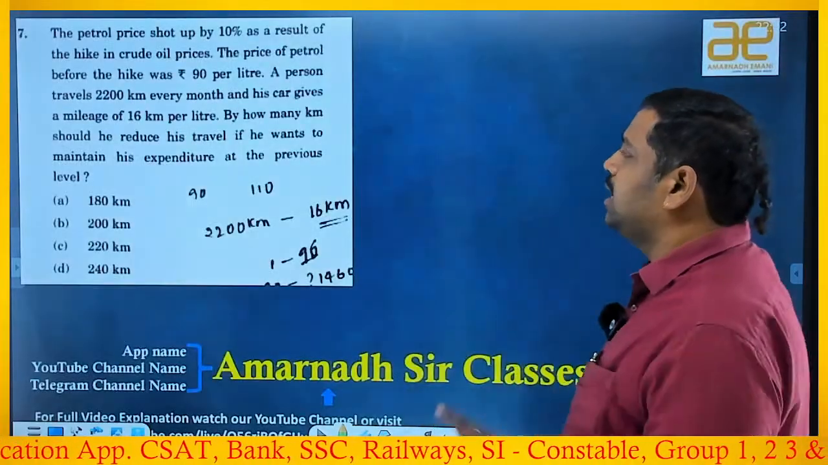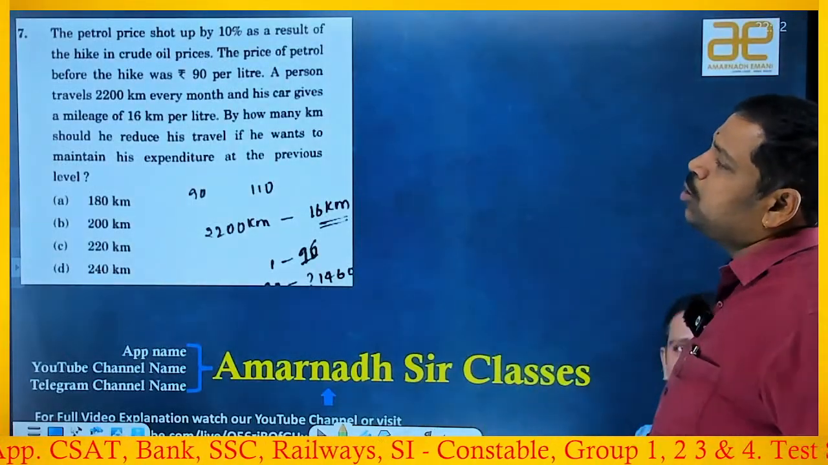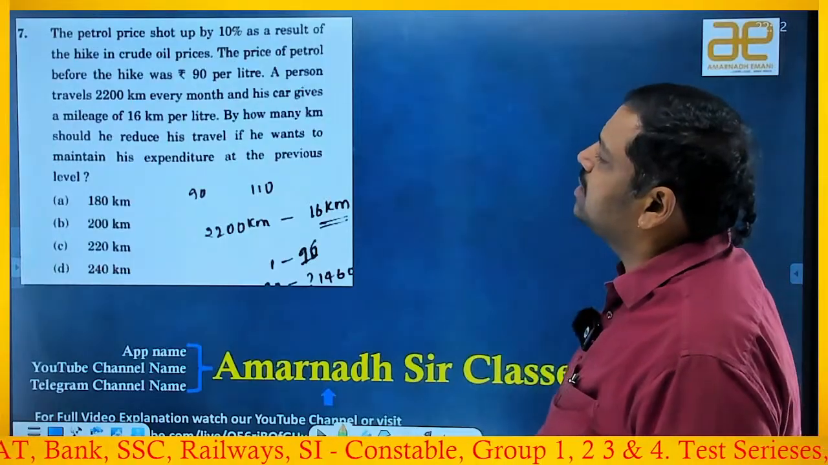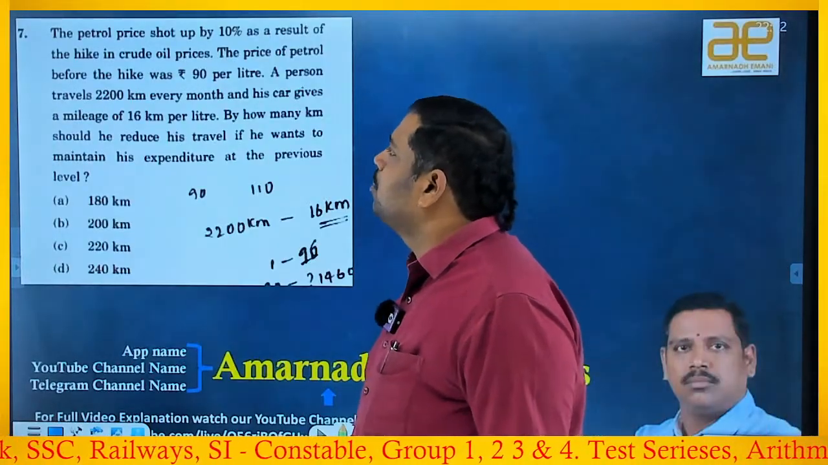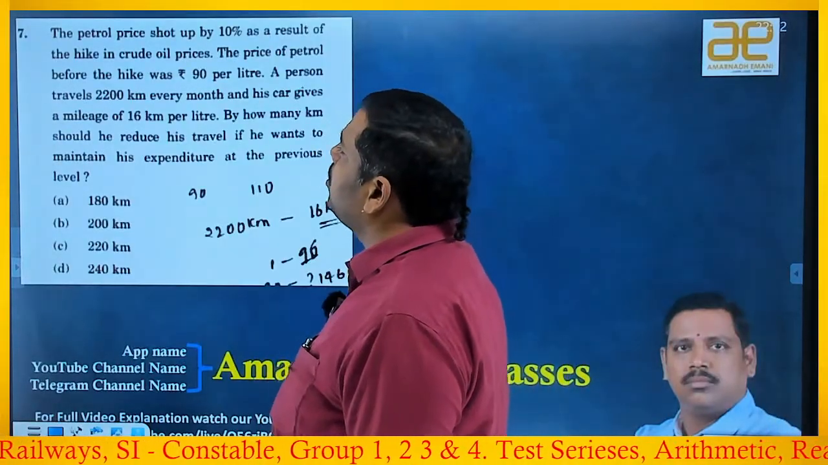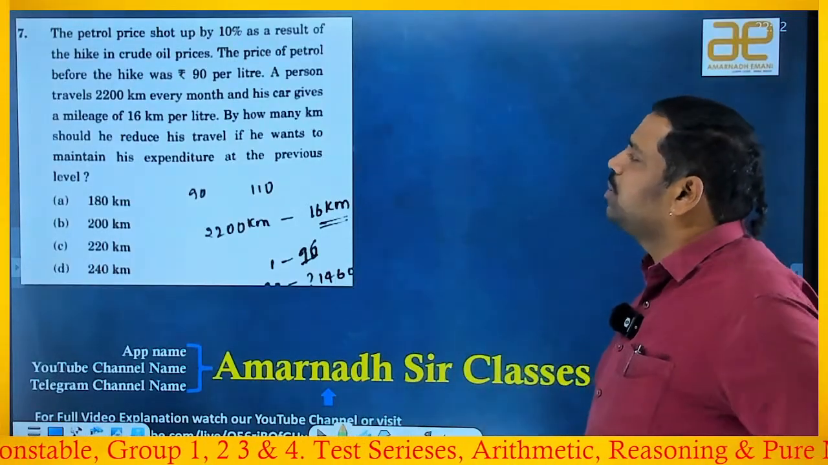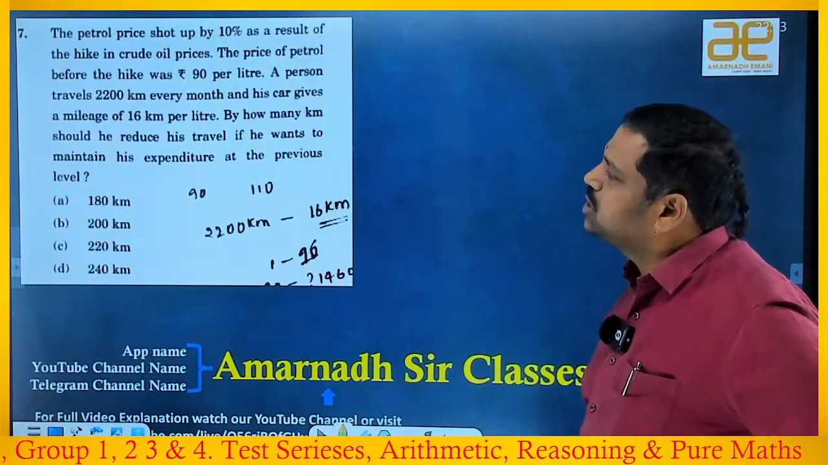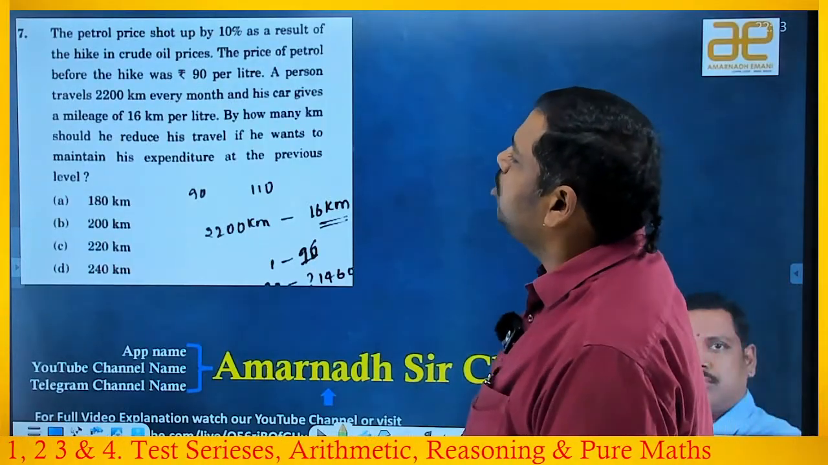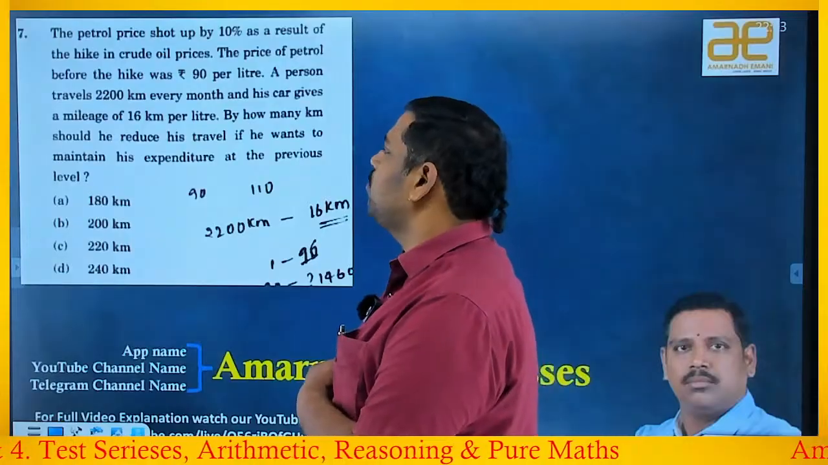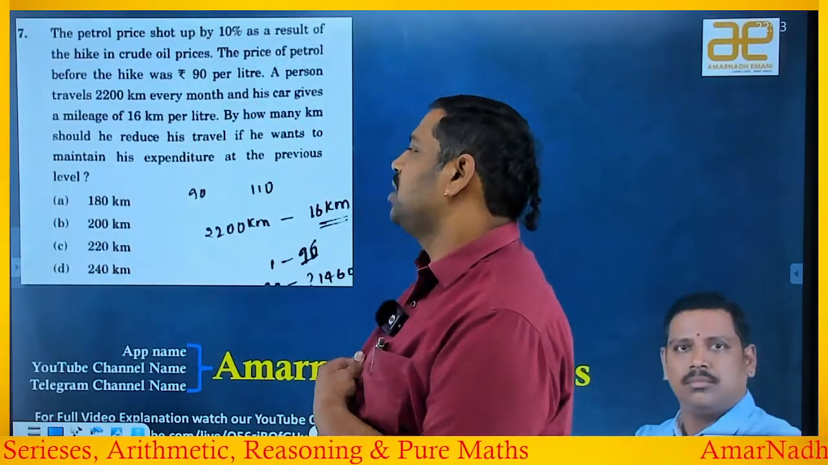Okay, let's see the next one. The petrol price shot up by 10% as a result of the hike in crude oil prices. The price of petrol before the hike was 90 per liter. A person travels 2,200 kilometers every month and his car gives a mileage of 16 kilometers per liter. How many kilometers should he reduce his travel if he wants to maintain his expenditure at the previous level?